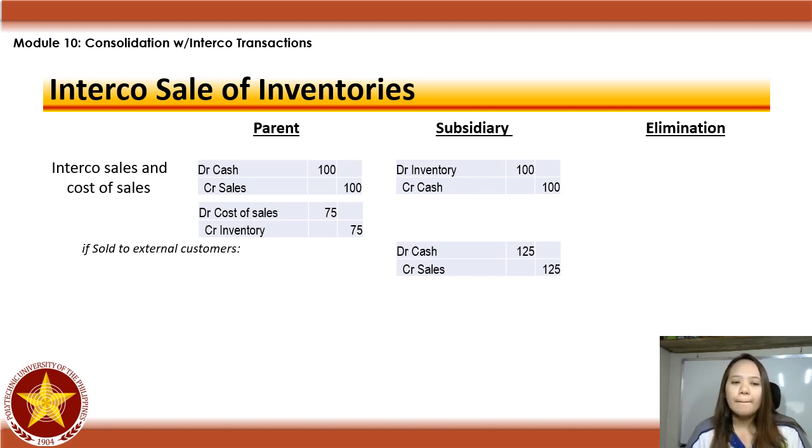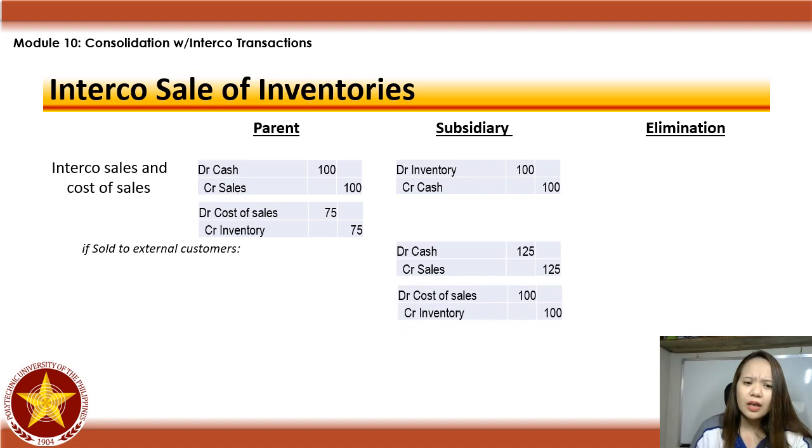So, pag kasi nag-consolidate ka, tatanggalin mo lahat ng mga intercompany transactions, ng transactions between parent and subsidiary. Matitira dapat yung external transactions mo. May additional entry pa pala sa subsidiary which is debit cost of sales, credit inventory, which is the cost purchased from the parent company. So, tuloy natin.